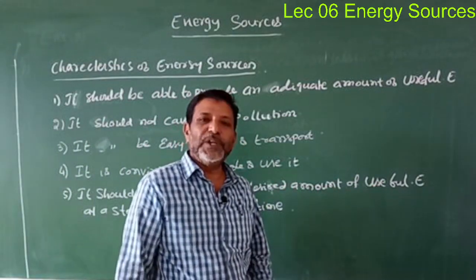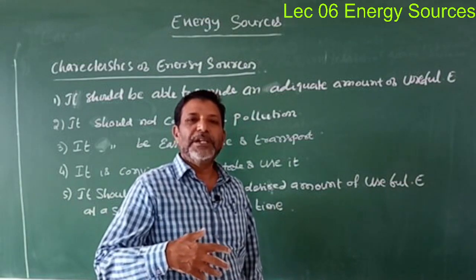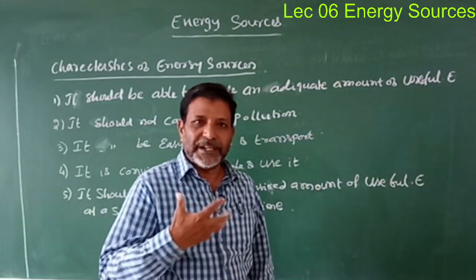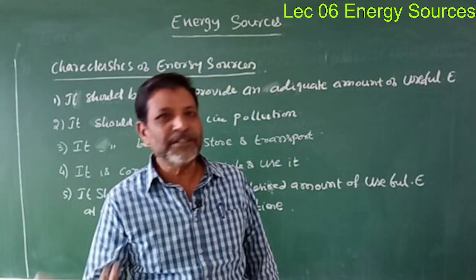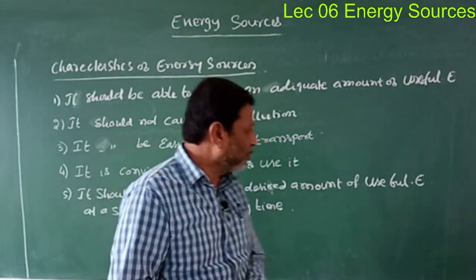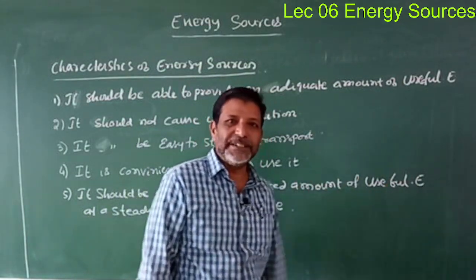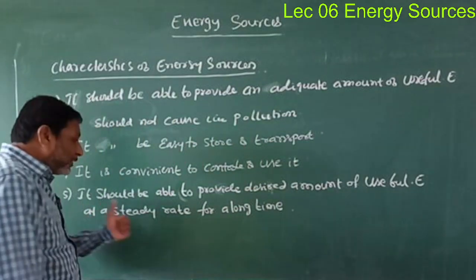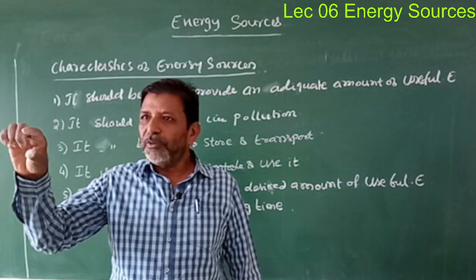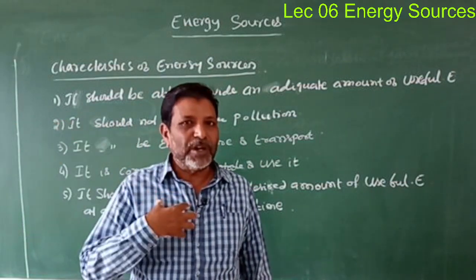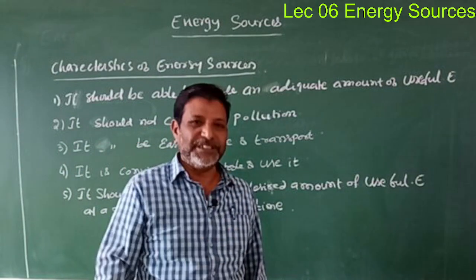If I want electrical energy, but instead it supplies heat energy, it will not be useful for me, isn't it? That is the meaning. Then at a steady rate. At a steady rate means, for example, if I want 10 joules of energy, it should continuously supply the same amount of energy, isn't it?